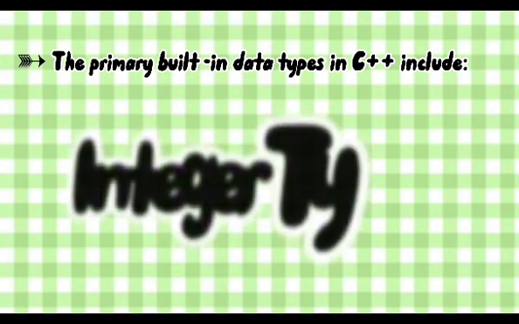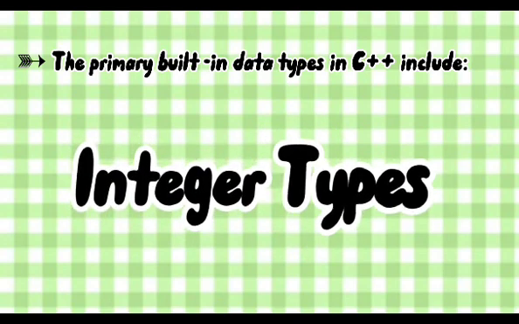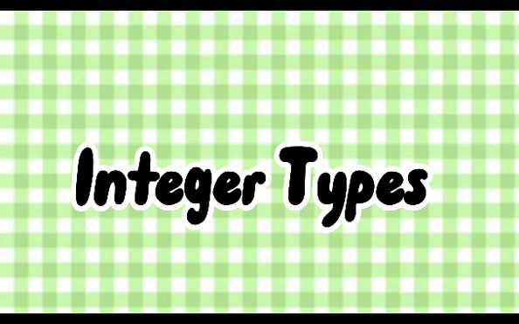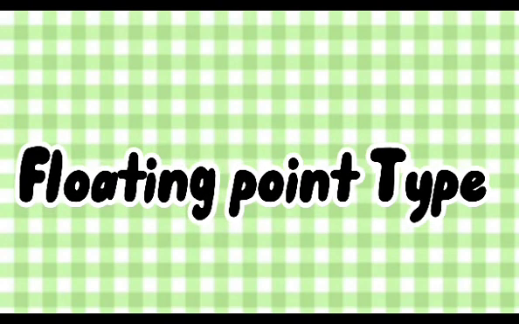integer types, used to store whole numbers. These can be further modified by short, long, signed, and unsigned to control their size and range. Character types, used to store individual characters. Floating point types, used to store numbers with fractional part. Boolean type, used to store logical value.